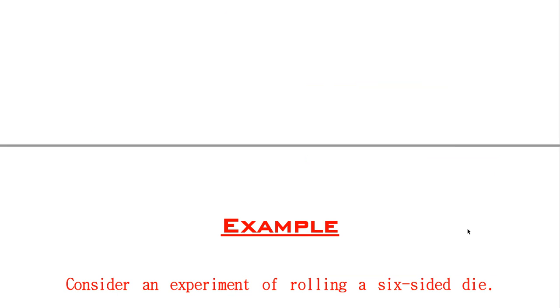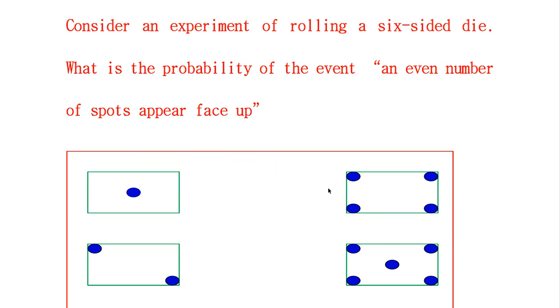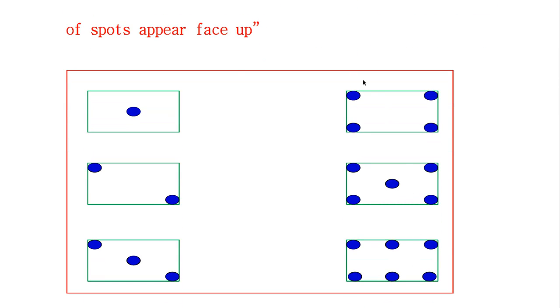Here we can understand this definition with the help of an example. Consider an experiment of rolling a 6-sided die. What is the probability of the event that an even number of spots appears face up? Suppose this is a die; these are the outcomes: 1, 2, 3, 4, 5 and 6.